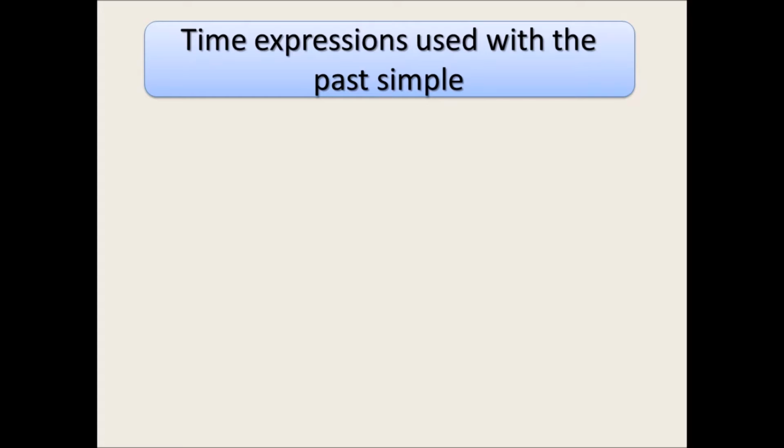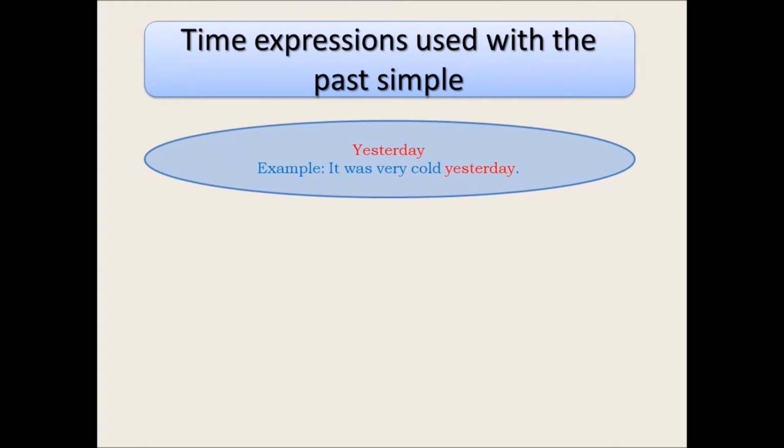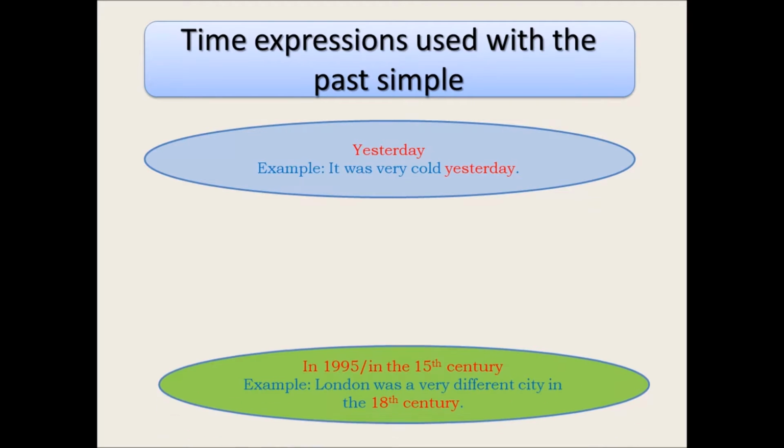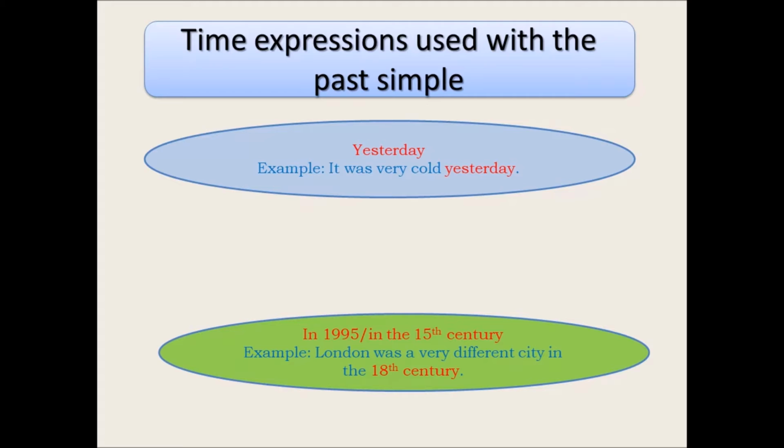Some time expressions used with the past simple. Yesterday. It was very cold yesterday. In 1995, or in the 15th century, London was a very different city in the 18th century.